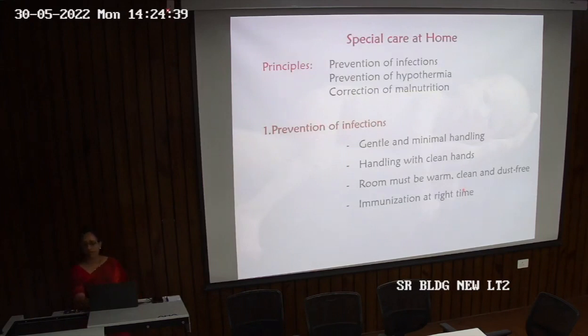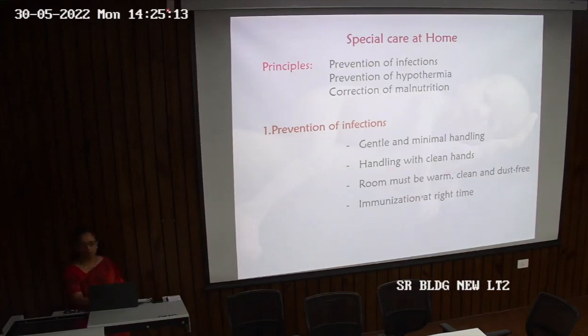In special care at home, the principles are we need to prevent infections, prevent hypothermia and correct malnutrition. These were the problems that occur in a low birth weight baby, so we need to take care of these things primarily: prevention of infections, hypothermia and malnutrition. So how will we prevent infections? By gentle and minimal handling of the child. Handling, if needed, should be with clean hands.